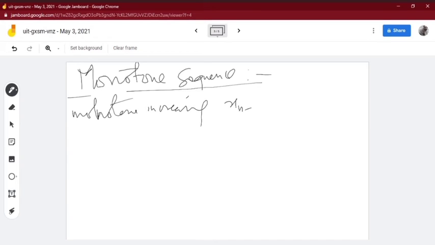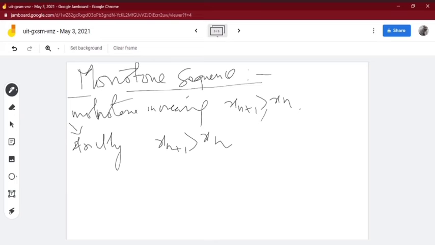If x(n+1) is greater than or equal to x(n), that is, the second member is greater than the first member. Okay, and you know the definition also. Sometimes it is strictly monotone increasing. In that case you will get x(n+1) strictly greater than x(n). The members are strictly greater.